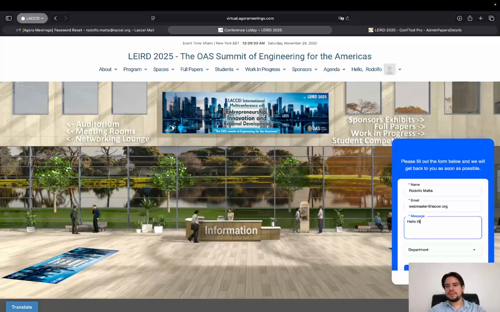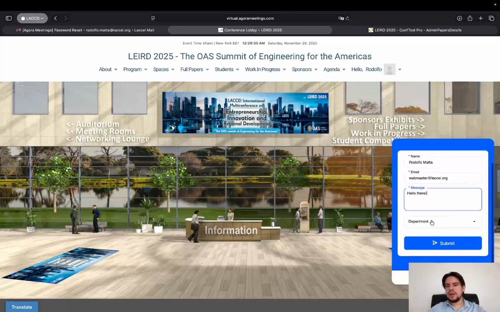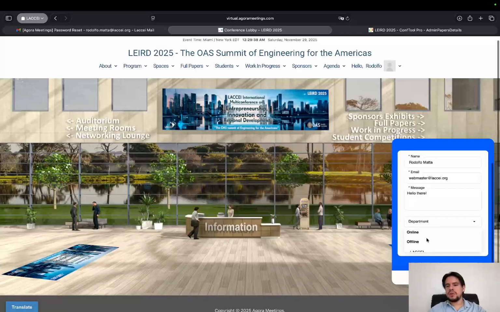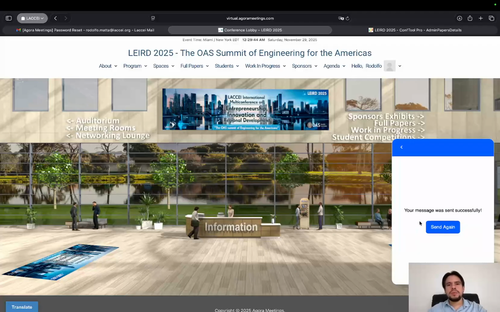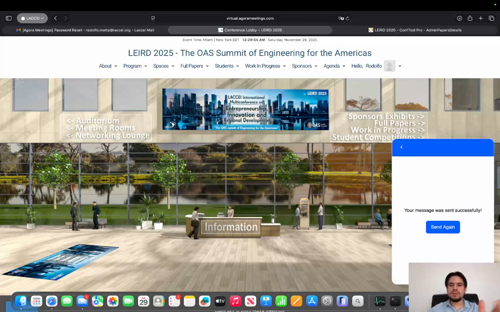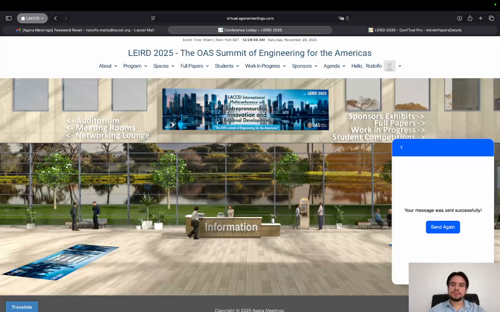Hello there. And then on this department drop down, you should only select the one for this conference. And you just click submit. Our team will be there online and they will reach back as soon as possible to help you with any things that you need, even if you get stuck, if you cannot find your room, or if you have any other technical problems.